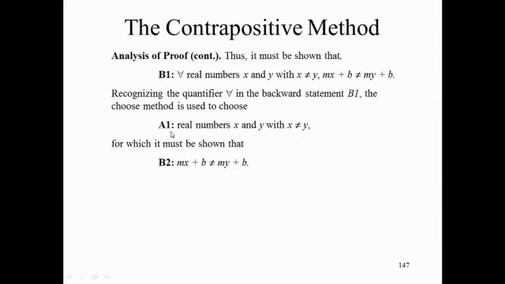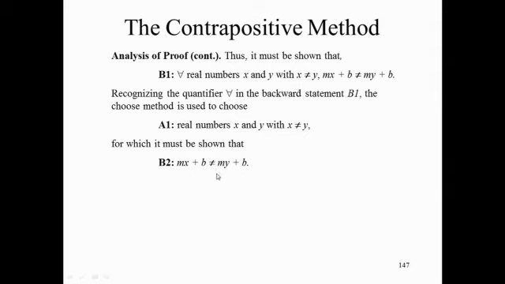To do that, I have to work forward from A1 and backward from B2. Do you see any keywords? Not. Where do you see the keyword not? You see it in the backward process, and also in the forward process. You see it in both cases. But what triggers the use of contradiction or contrapositive is the keyword not, in this case not equal to, in the backward process.